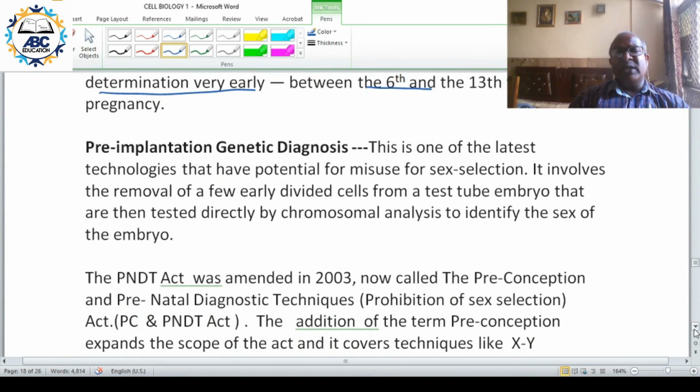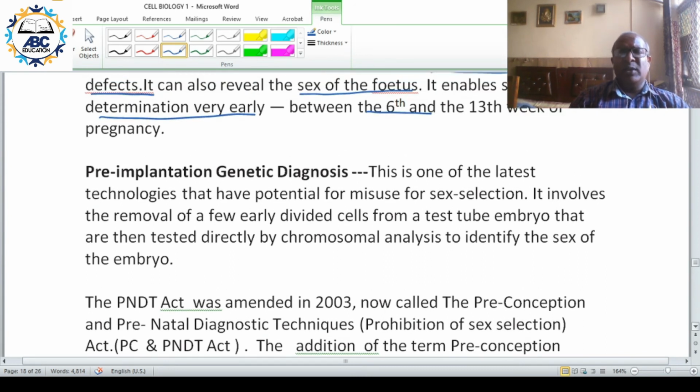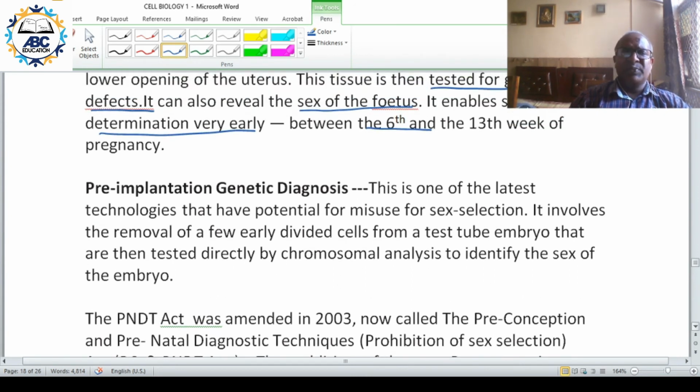Then the next one is PIGD, pre-implantation genetic diagnostic. Implantation means putting the embryo in the uterus. You are placing the embryo in the uterus. Now this is one of the latest techniques which can be misused for sex selection.